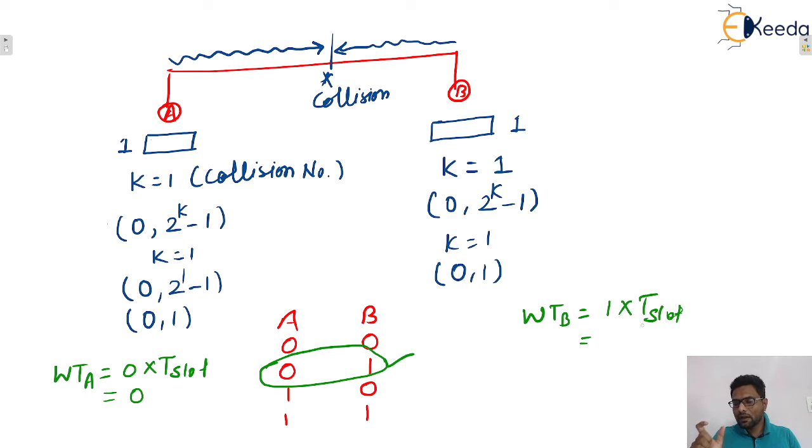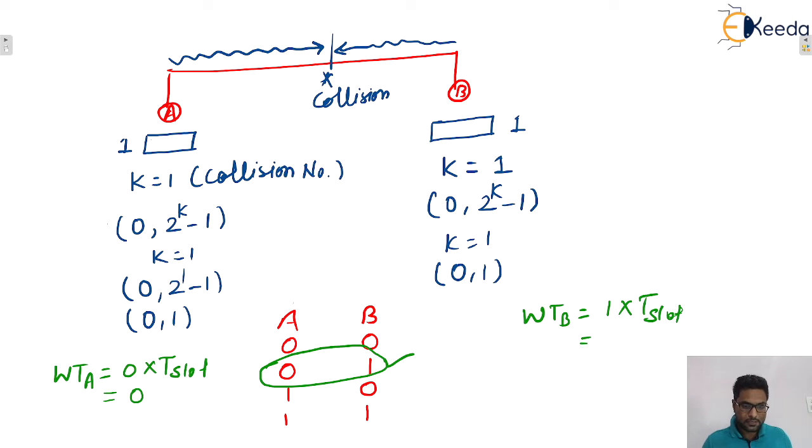So B will wait for one time slot, and after that B will retransmit the data. Isn't it? That is the concept. Now you only tell me, here waiting time of A is 0 time slots, waiting time of B is one time slot. That means B will wait for one time slot entirely, and after that B will retransmit. So you can see in this manner the possibility of collision will decrease, isn't it?